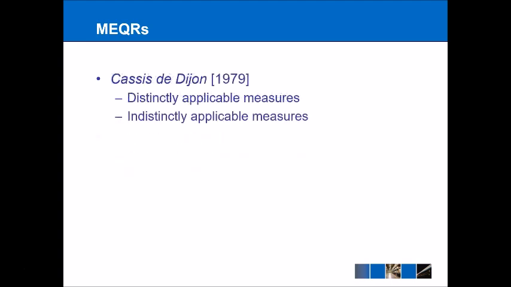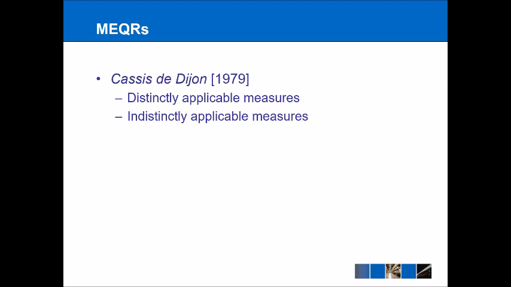Now, Cassis de Dijon was a much more useful case in terms of getting towards the bottom of this issue. So in Cassis, they distinguish between distinctly applicable measures and indistinctly applicable measures. To put it simply, a distinctly applicable measure is one that only applies to imports, and these are not allowed under any circumstances, although we'll look at Article 36 later on. So, for example, if the UK banned all imports of fish, then that would not be allowed.